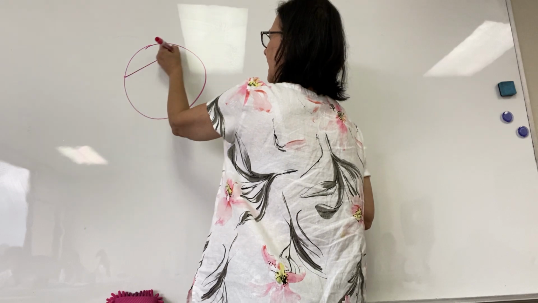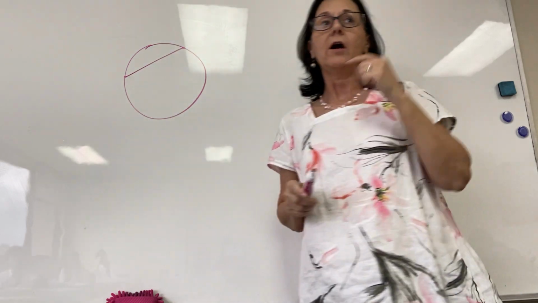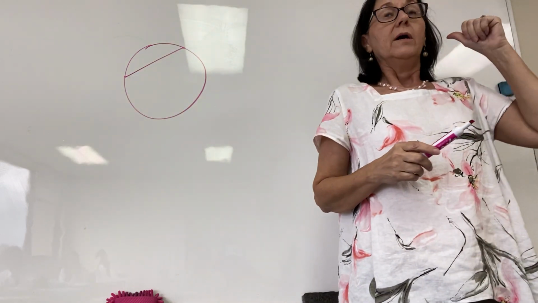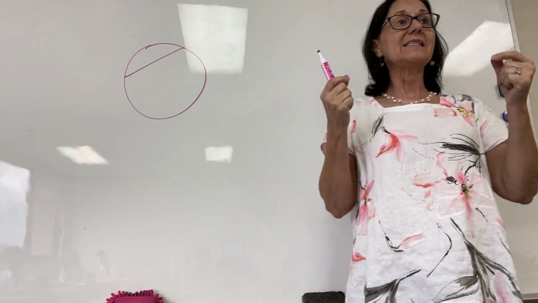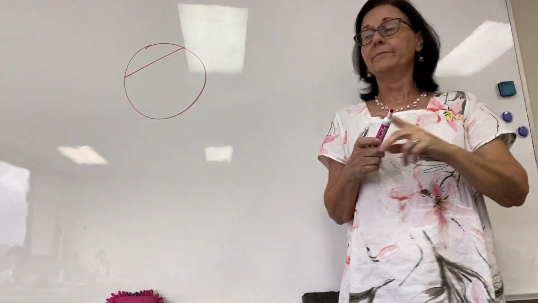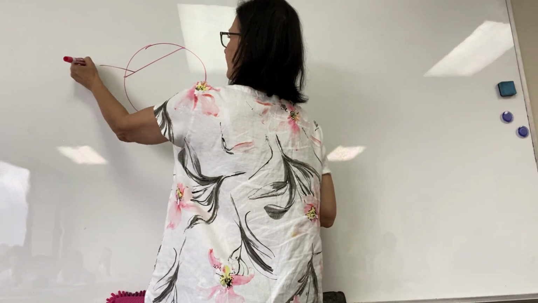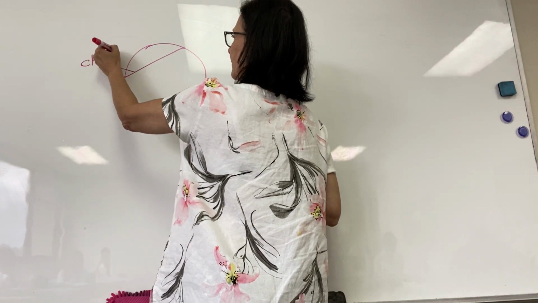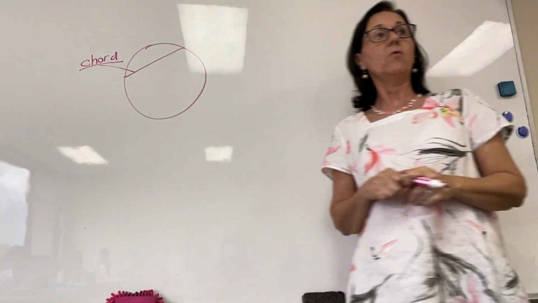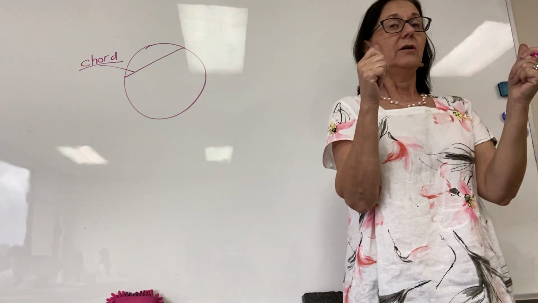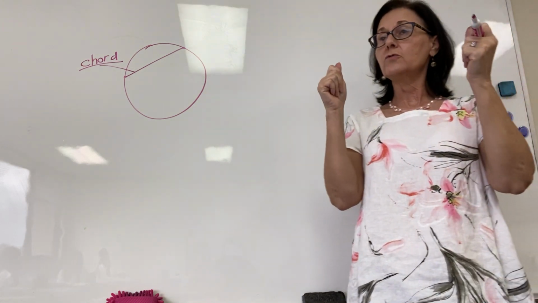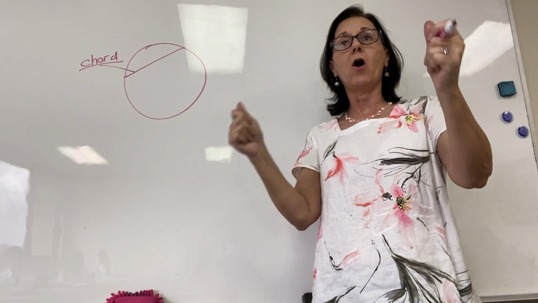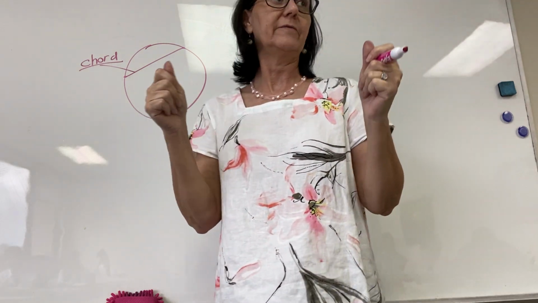If I have a segment drawn inside a circle such that the endpoints of that segment lie on the circle, it is called a chord. By definition, a chord is a line segment drawn inside a circle whose endpoints lie on the circle itself.